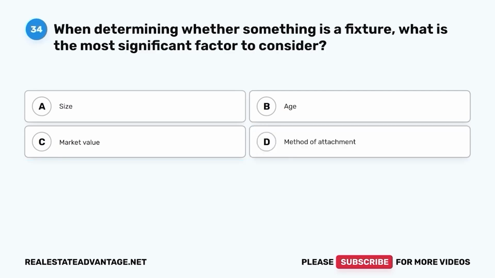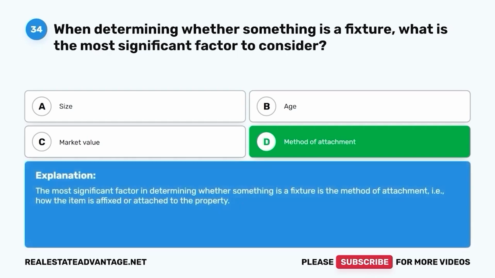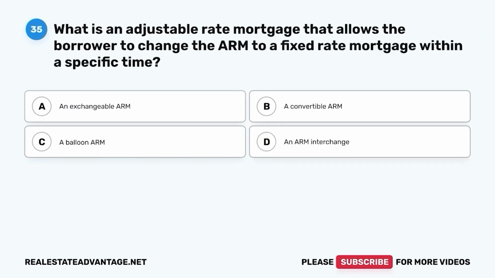Question 34. When determining whether something is a fixture, what is the most significant factor to consider? A. Size. B. Age. C. Market value. D. Method of attachment. The correct answer is D, method of attachment. The most significant factor in determining whether something is a fixture is the method of attachment, that is, how the item is affixed or attached to the property.